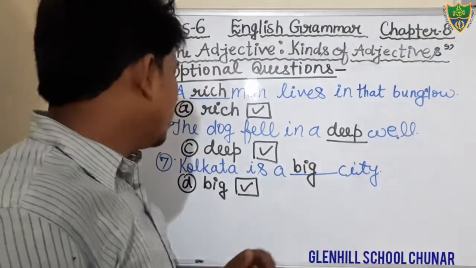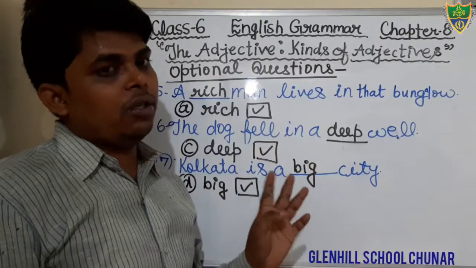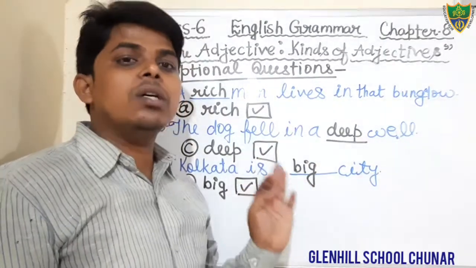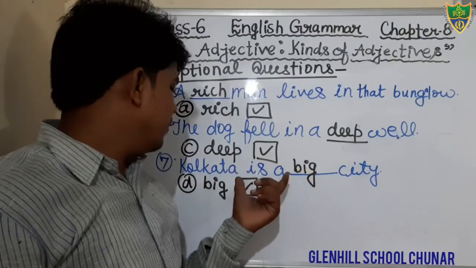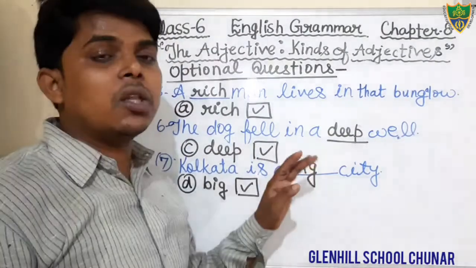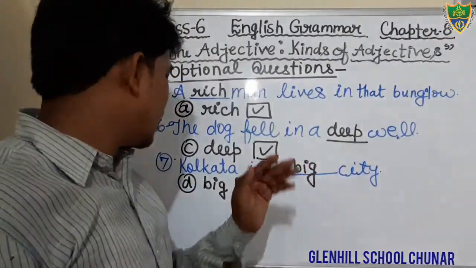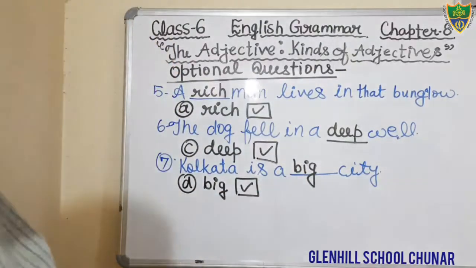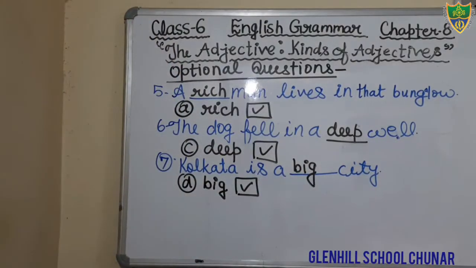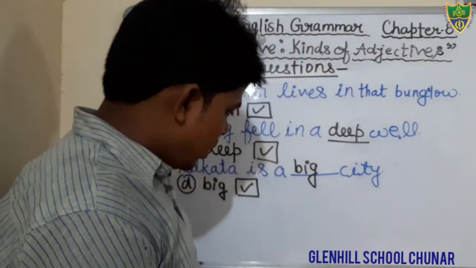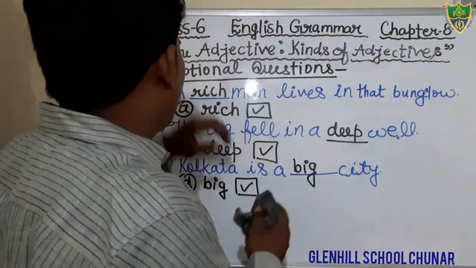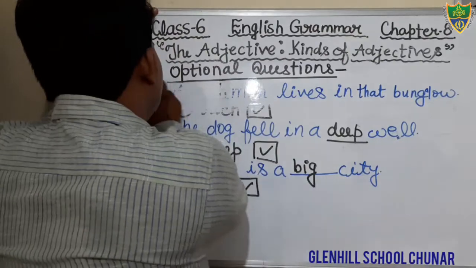Okay students, option number D is the correct option. Kolkata is a big city. In this sentence, we will fill in the blank with the word big. That is the correct option. Option number D is the correct option. Kolkata is a big city. Okay students, come to the next question. Question number 8. Dear students, I hope that you all have completed it.